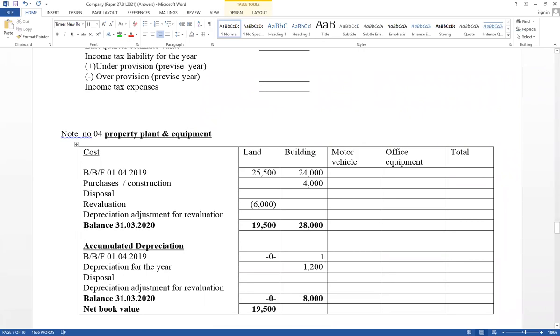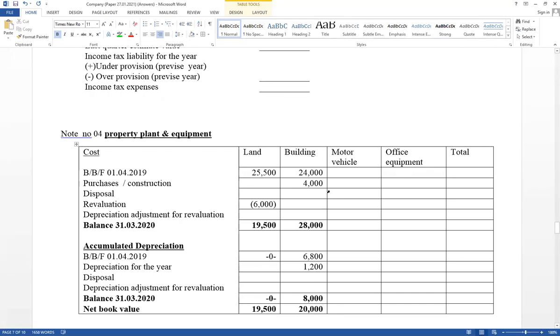Then opening balance can be calculated. This one minus this one, opening balance can be calculated. We are going to provide information. Therefore, opening balance also should be disclosed. It has given closing balance. Therefore, this one minus this one equals 6,800. Then cost minus accumulated depreciation, net book value equal 20,000.